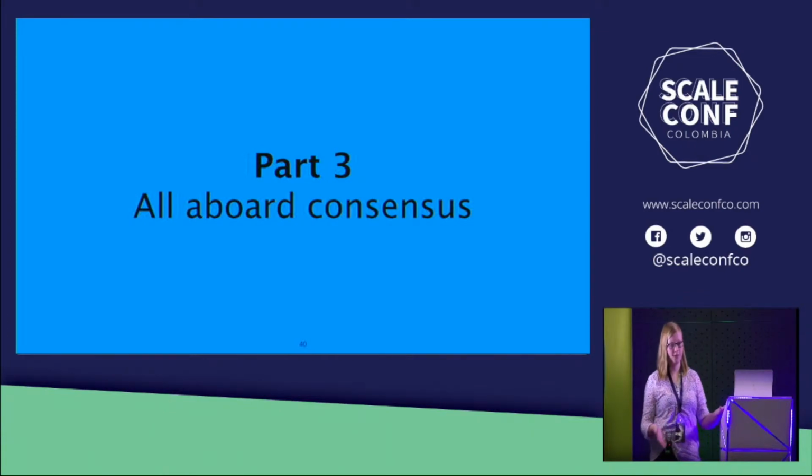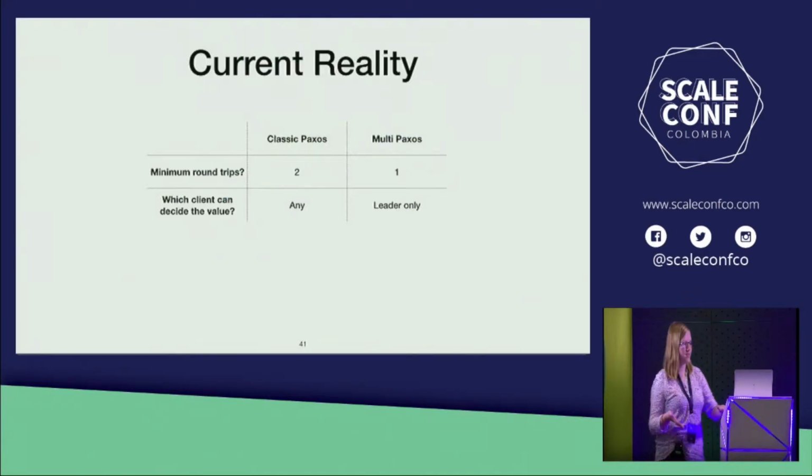So now we're going to put this to work. As I said before, classic Paxos is a two-phase algorithm that allows any client to reach agreement. In practice, systems like Raft and Zookeeper use a form of Paxos known as multi-Paxos. This is where one of the clients completes the first phase and is then able to reach consensus in just one round trip. The problem is that only that one client is able to do this.